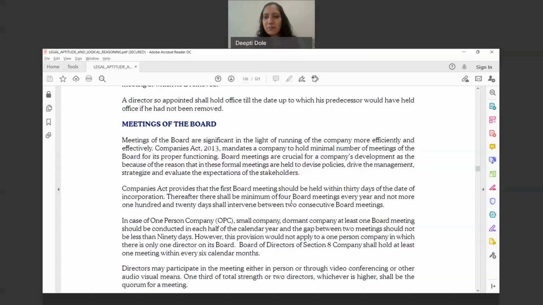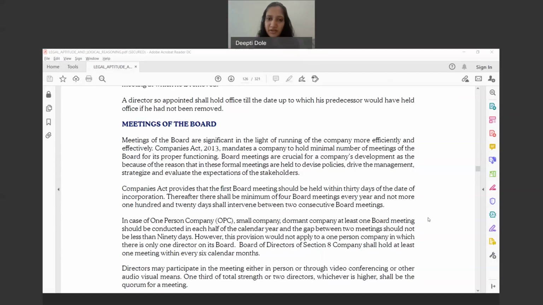So in case of a company, there are a lot of decisions which are required to be taken. The Companies Act recognizes how the decisions are taken: they can be taken by way of the board meeting.